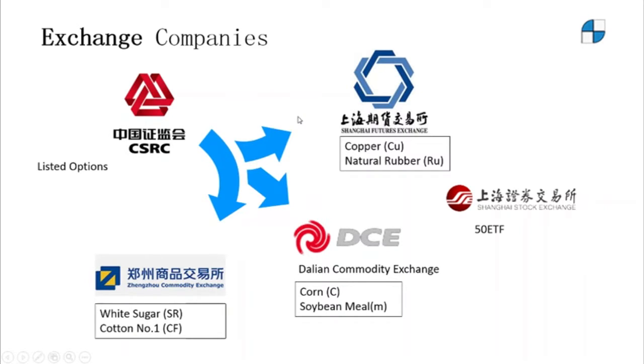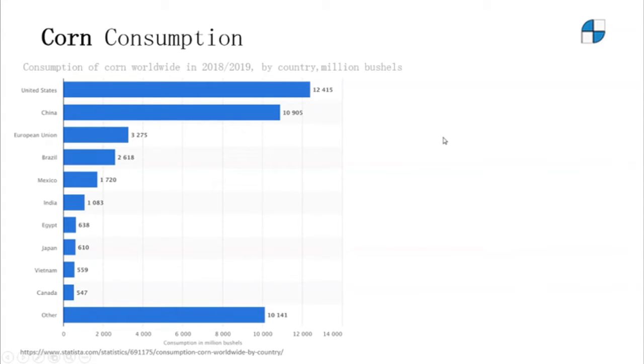For people who want to trade stock index options, they can also look at the Shanghai Stock Exchange, which lists the only stock-related option in China, the 50 ETF stock index option. And so let's look at the consumption of these listed commodities in China.